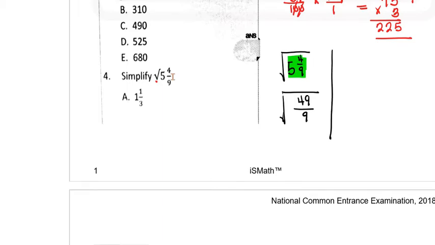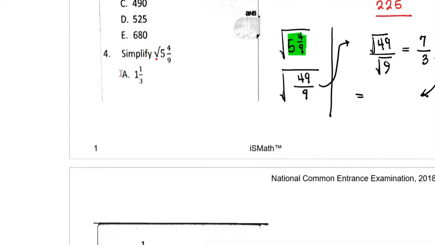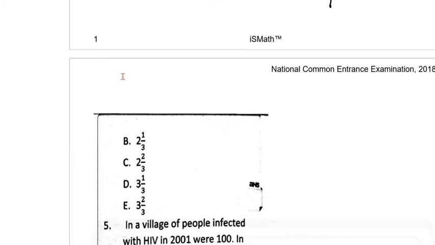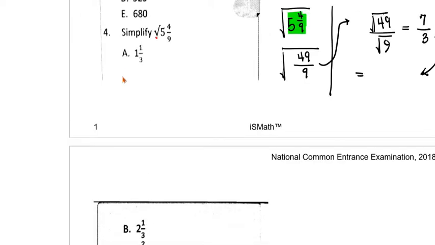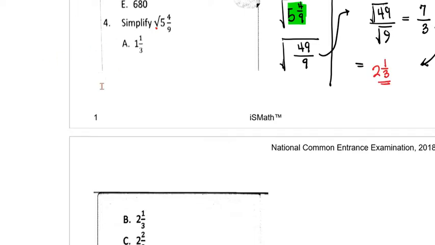So as a matter of fact, we can actually turn this to become square root of 49 over square root of 9. Essentially, this is what it is. So what is the square root of 49? It is 7. The square root of 9 is 3. So we're going to change this finally to a mixed number, because by the time you inspect the options, you see that they're all in mixed numbers. So 7 over 3 will then become 2 whole number 1 over 3. So that will be option B.